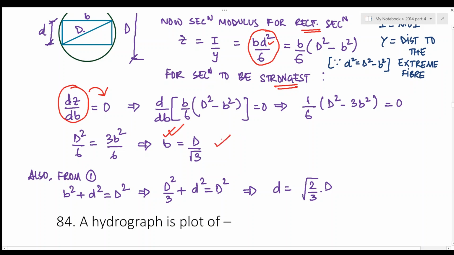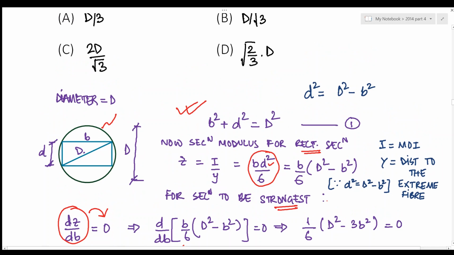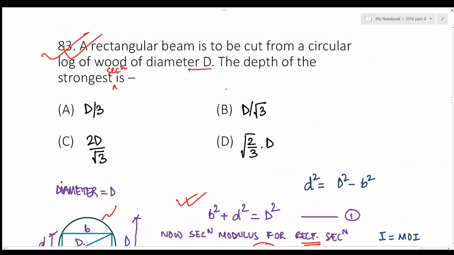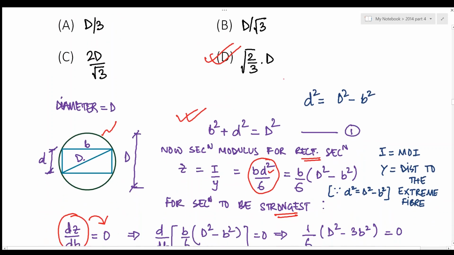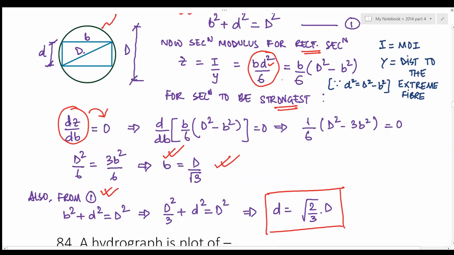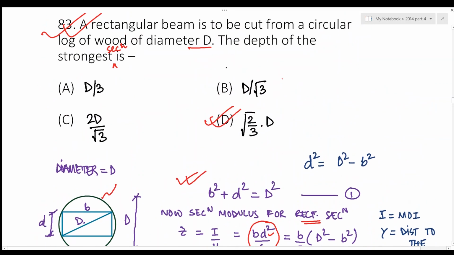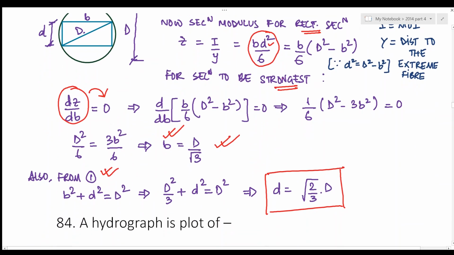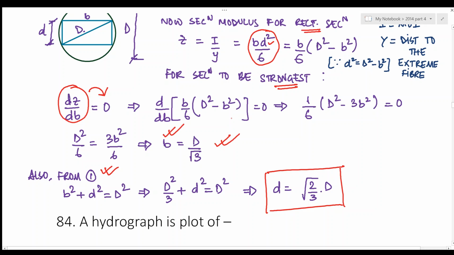right? Now if we replace the B value in equation 1, the depth of the rectangular section would come out to be root 2 by 3 times capital D, or the diameter of wood. So the answer should be D. The depth of the strongest section is root 2 by 3 times D, or the diameter of circular wood, and the width or the length of the rectangle is equal to capital D by root 3. You know both of these.